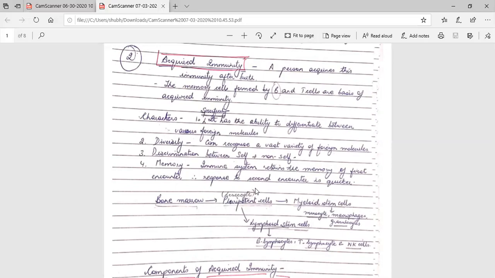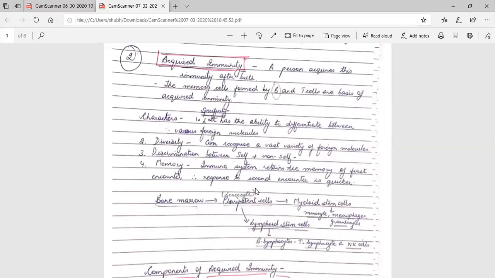Okay, so what is acquired immunity? A person acquires this immunity after birth. The memory cells formed by the B and the T cells are the basis of acquired immunity. And out of these also, the main cells are the B cells. They are the major cells which are actually producing the antibodies.